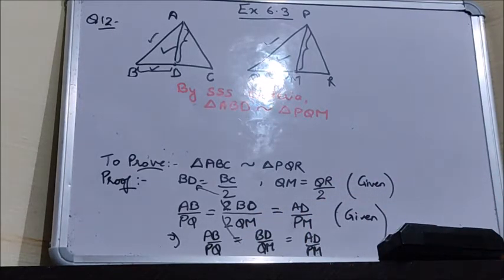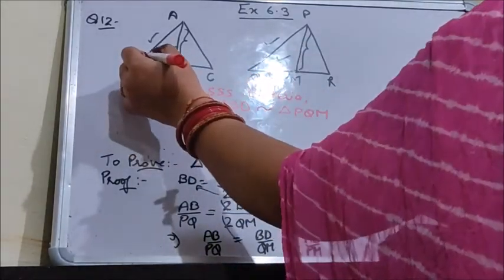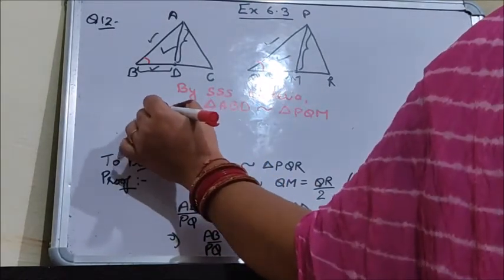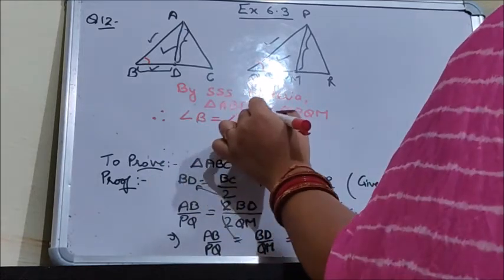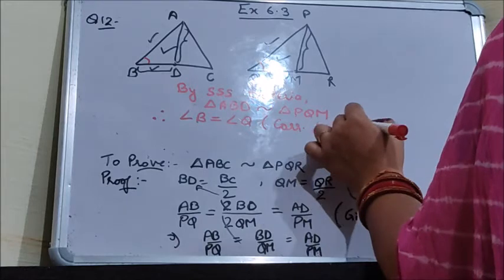Since these two triangles are similar, all their angles will be equal, so angle B is equal to angle Q. Reason: corresponding angles of similar triangles.